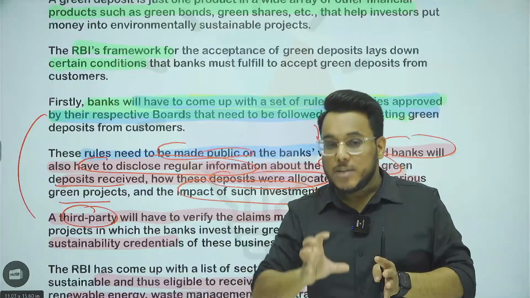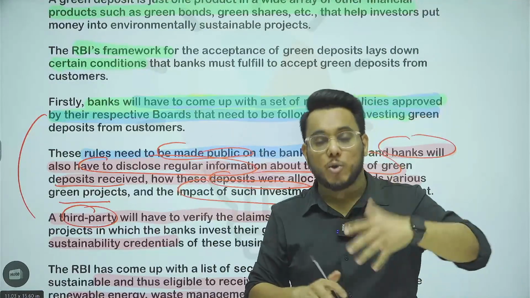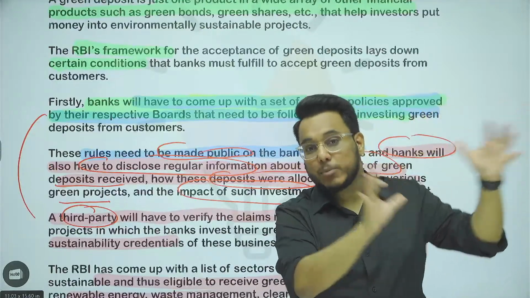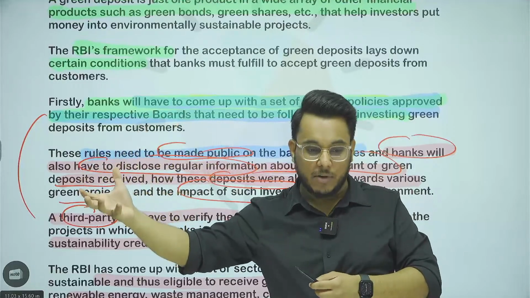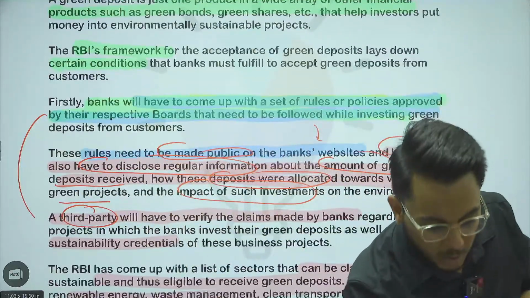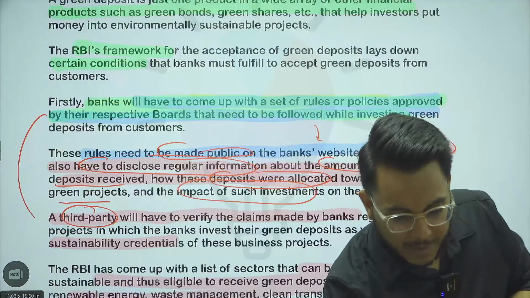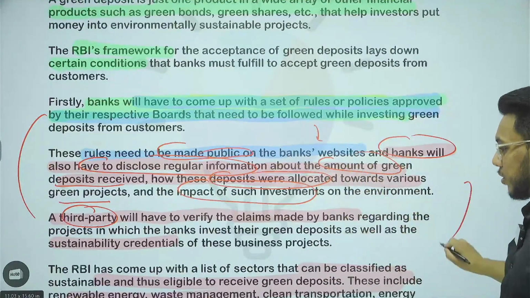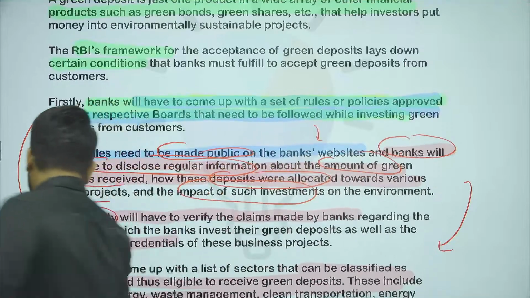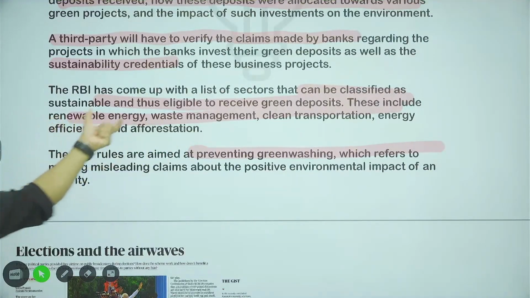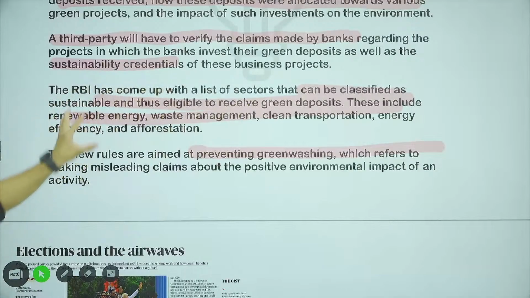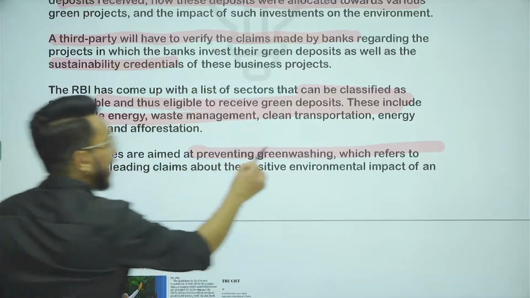So there will actually be an audit process, which will ensure whether the 100 crore rupees have been given to green projects or not. If the bank says that this much impact has been created on the environment, whether it has happened or not, all these things will be verified by third party audits also. Moreover, the Reserve Bank of India has also come out with a list of projects that could be classified as green projects. I have given you this list: renewable energy, waste management, clean transportation, all these will be green projects. Moreover, these rules also ensure that there is no greenwashing.